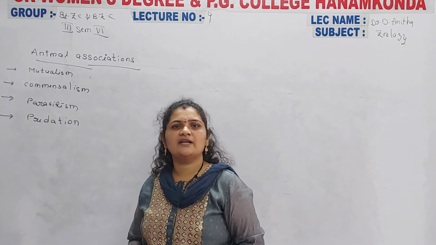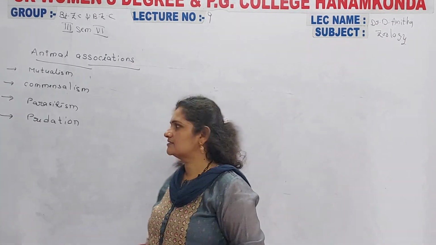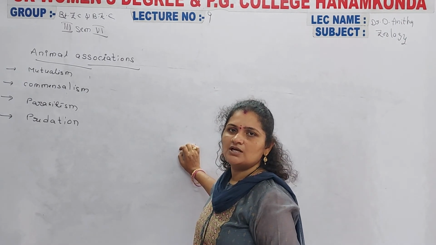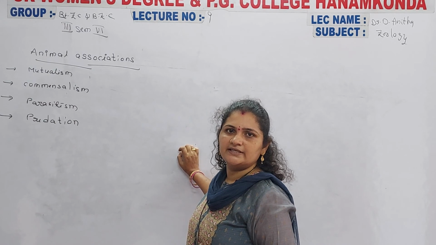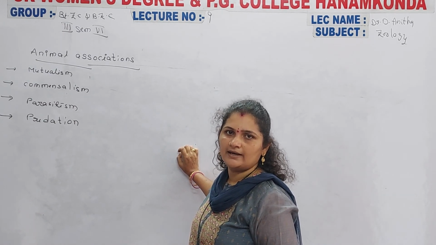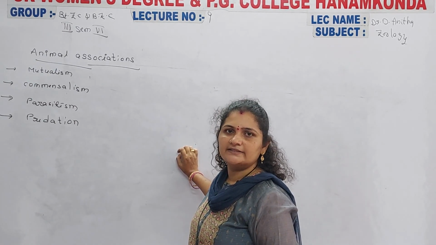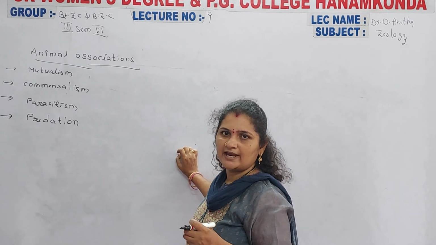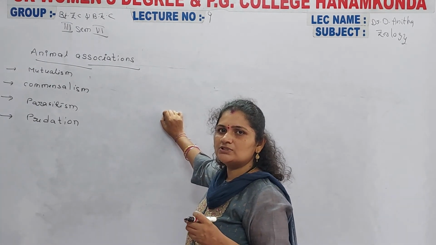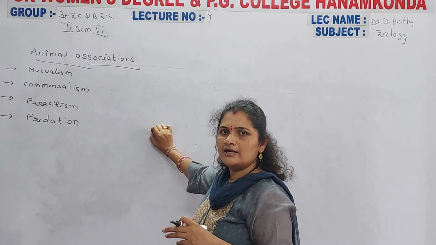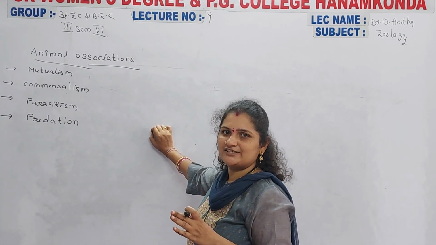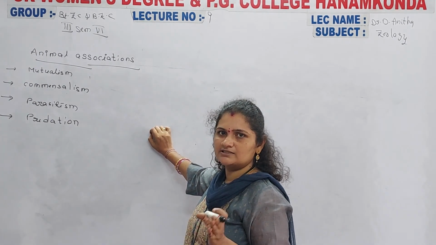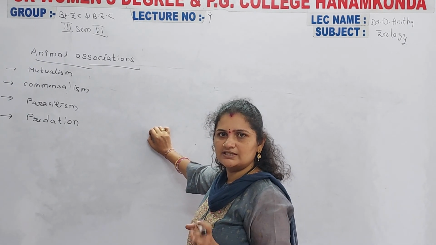Another example of mutualism is aphids and ants. The aphids and the ants belong to different organisms, and the aphids lay their eggs in the ant nests, in the ant colony. The ants give the aphids protection, and the aphids supply food material to the ants. Both organisms are separate in this relationship.